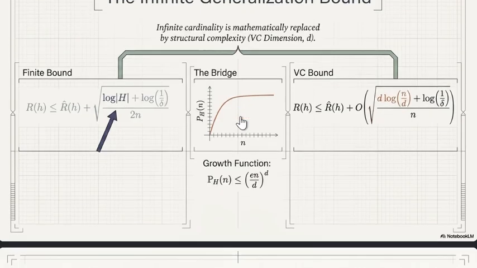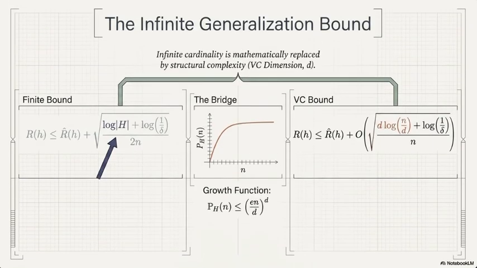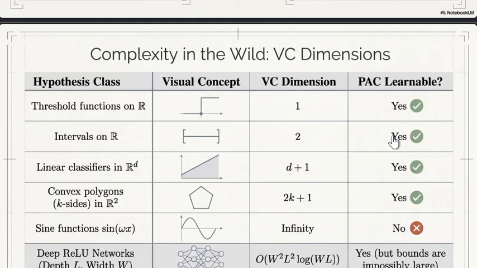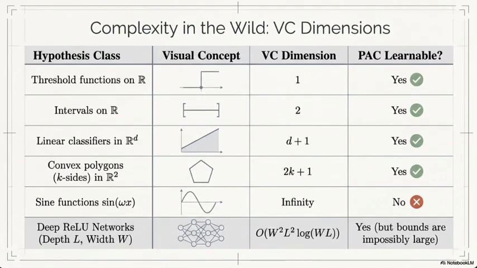Okay. Now we see the generalization bound. The finite class bound is replaced by a bound that depends on the VC dimension. The growth function of the class is at most polynomial in n. So the resulting generalization gap scales like the square root of this. It's written here. The complexity is now measured by geometry, not by a log cardinality.